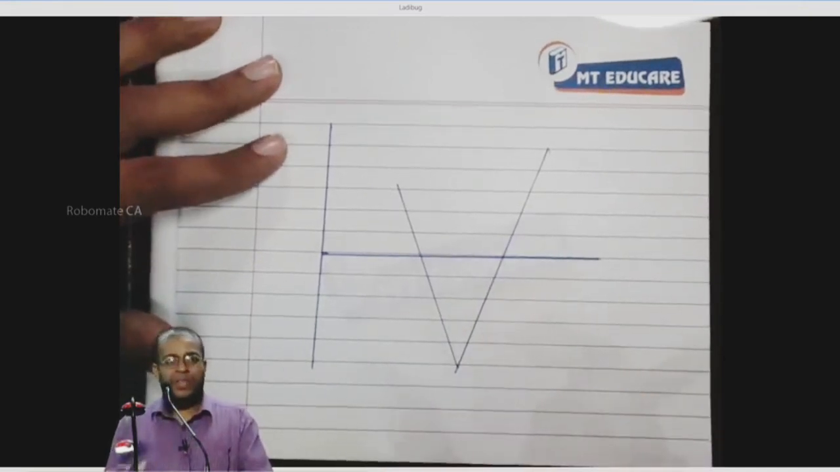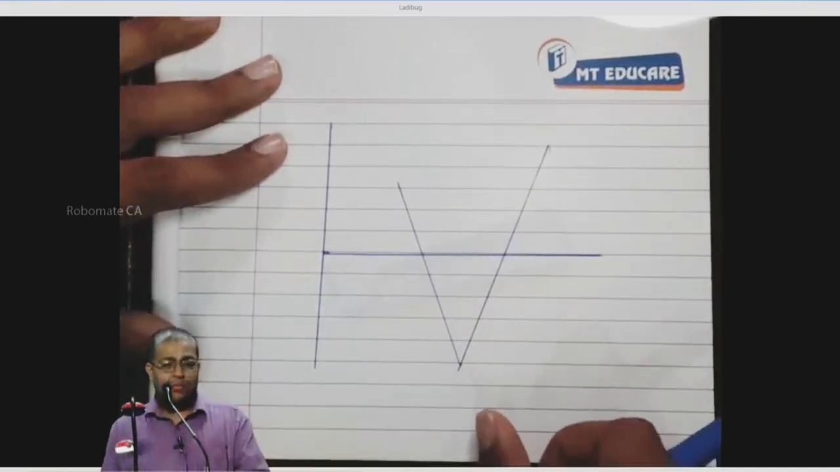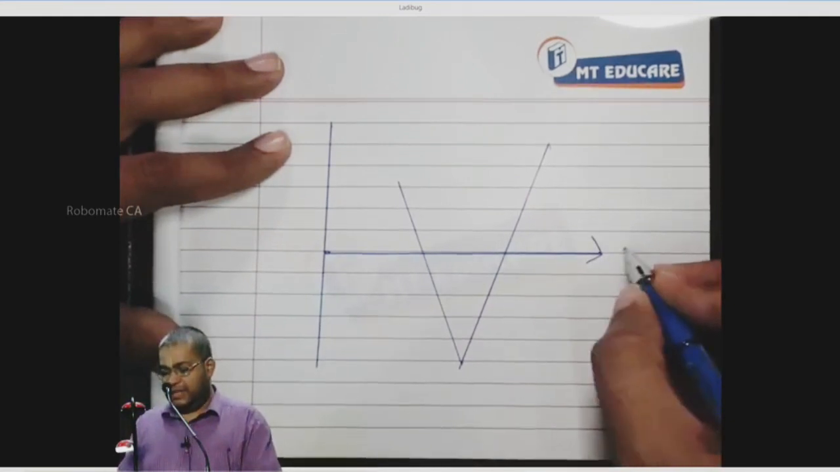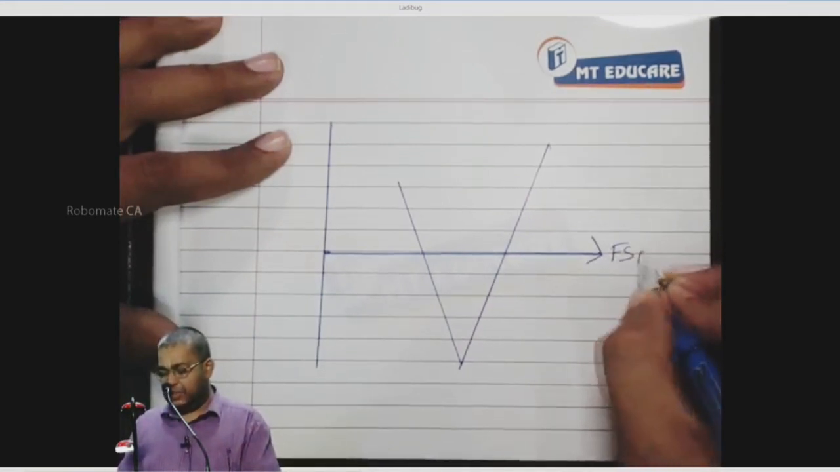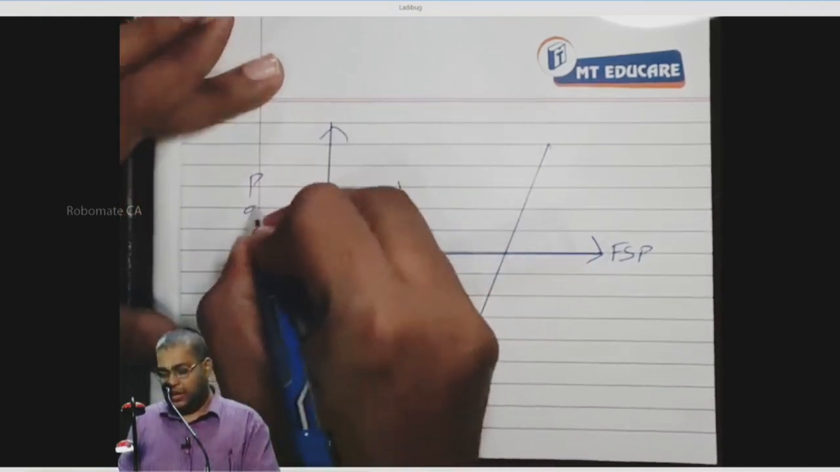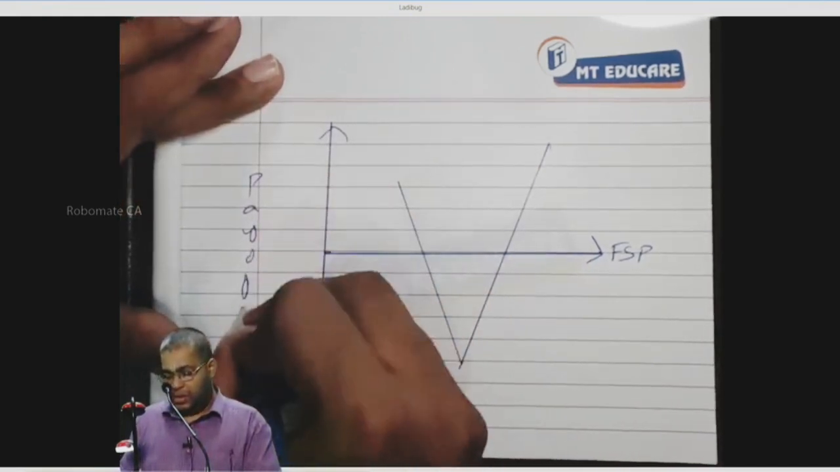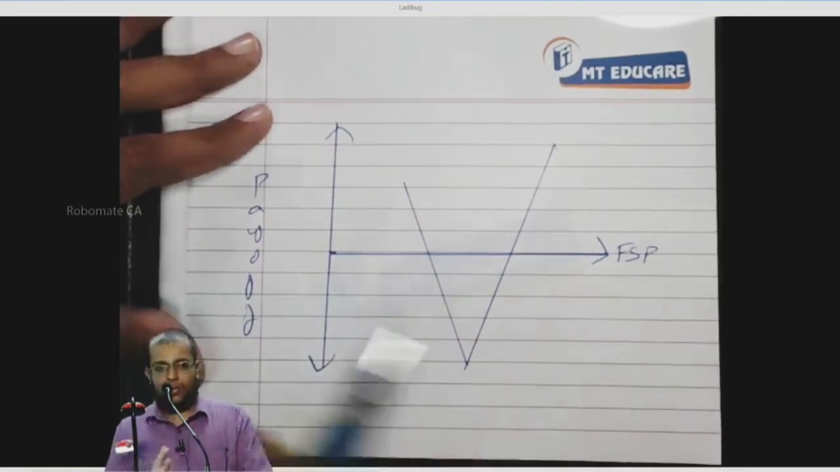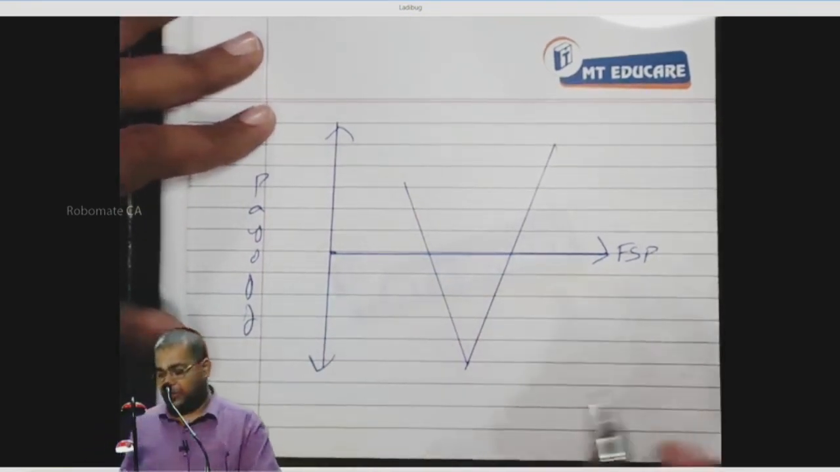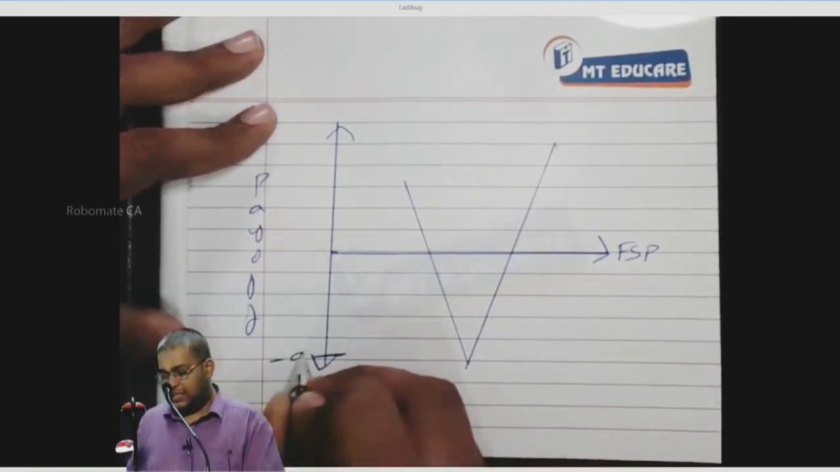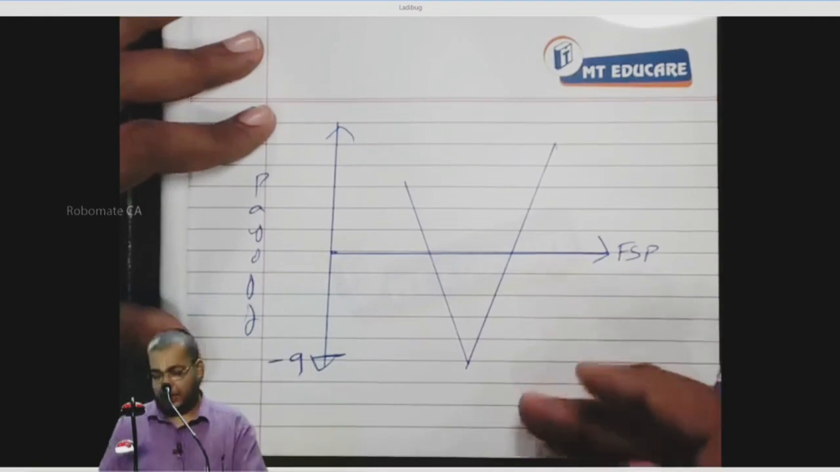This is how the straddle diagram looks. It is a long straddle. Now, this is the x-axis, which you call what? FSP. As usual, the y-axis is what? Payoff. It is the payoff from a call and a put, a straddle payoff. Now, this number can be written as minus 9. It's going to be what? Minus 9.